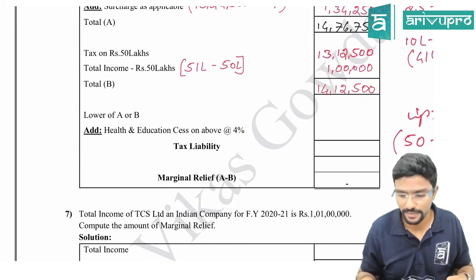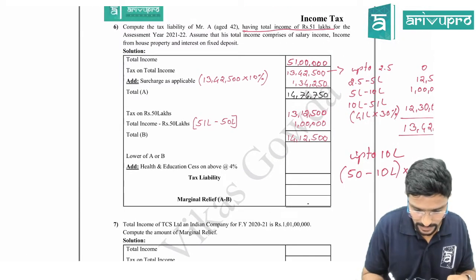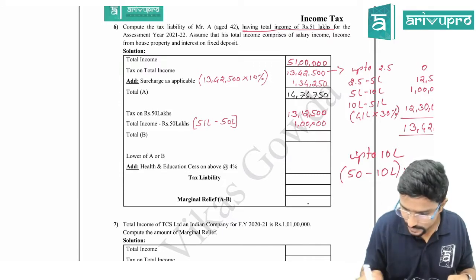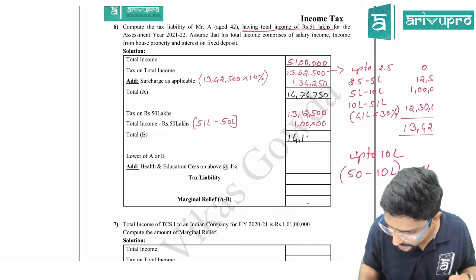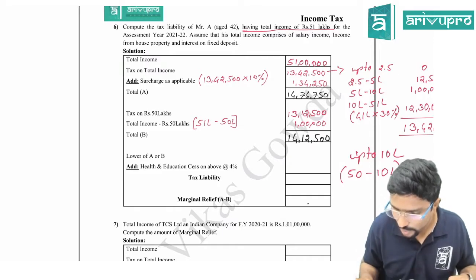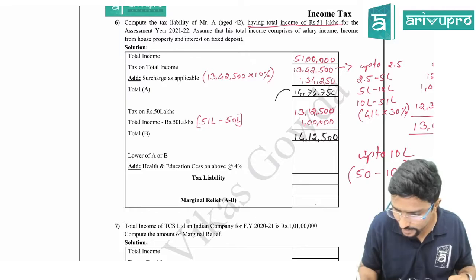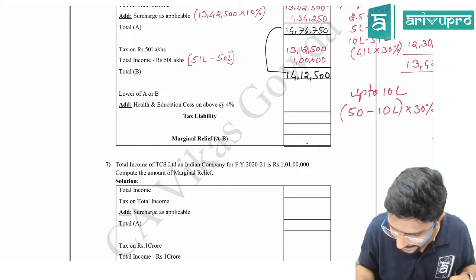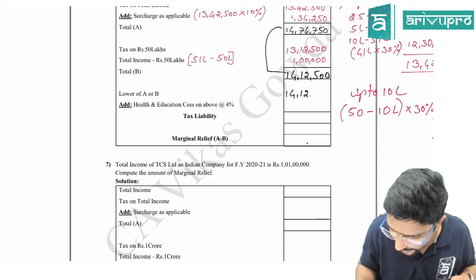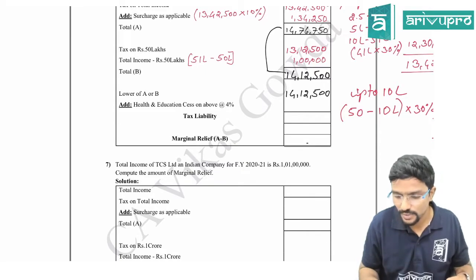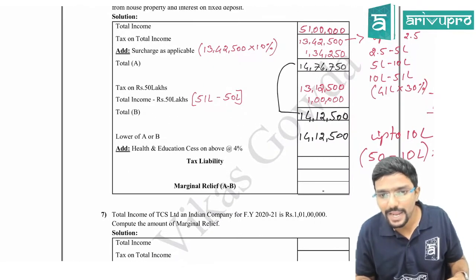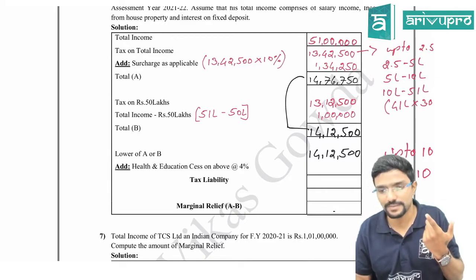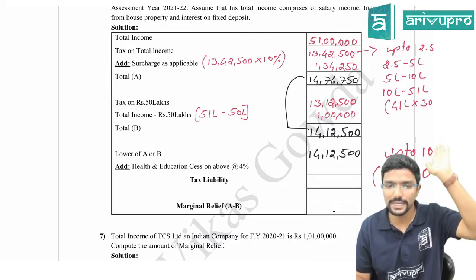Lower of A or B. So I have to write it in black so that I can connect it. 14 lakh 12,500. Now lower of A or B. I have to compare A and B. Whichever is lower, I have to take. How much is that? 14 lakh 12,500. And you can know one thing, guys. Only when B is less than A, or A is more than B, I will get relief. If it is vice versa, I will not get any relief.